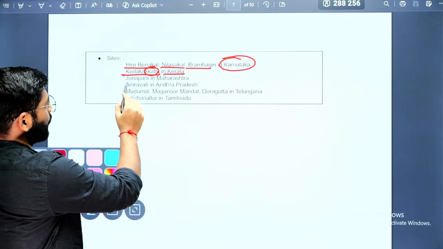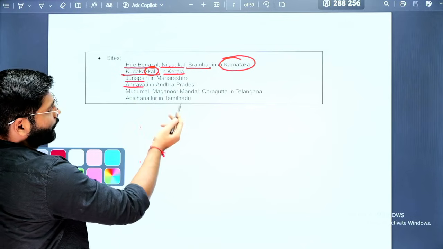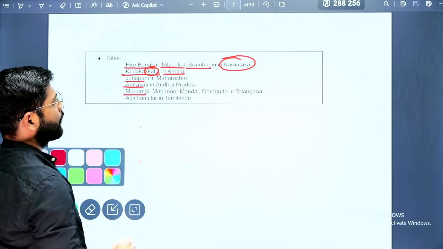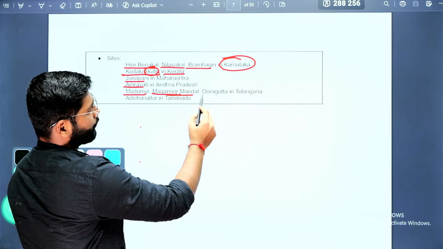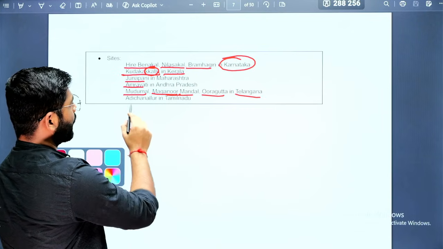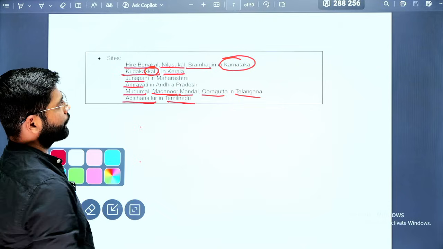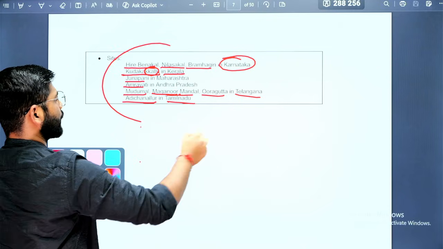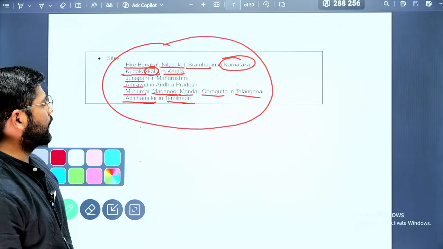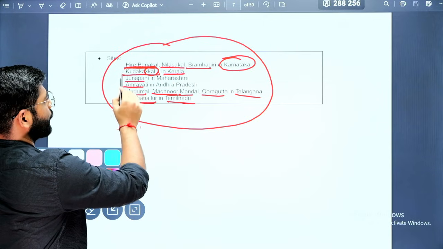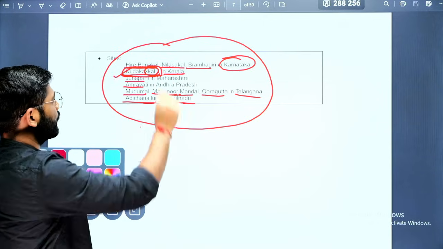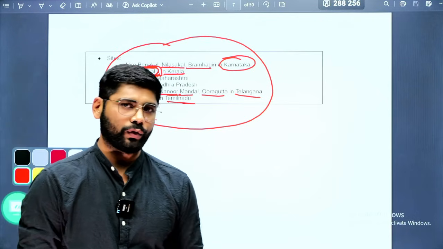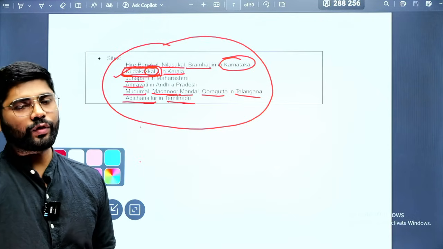Then Junapani in Maharashtra, Amravati in Andhra Pradesh, Mudumal, Manganur Mandal, Orangutta in Telangana, and Adi Chanalur in Tamil Nadu. So these are the sites associated with megalithic culture, and these are important. UPSC in 2024, that first question I have shown you, asked about this particular site. So you need to remember the sites and which period they belong to.